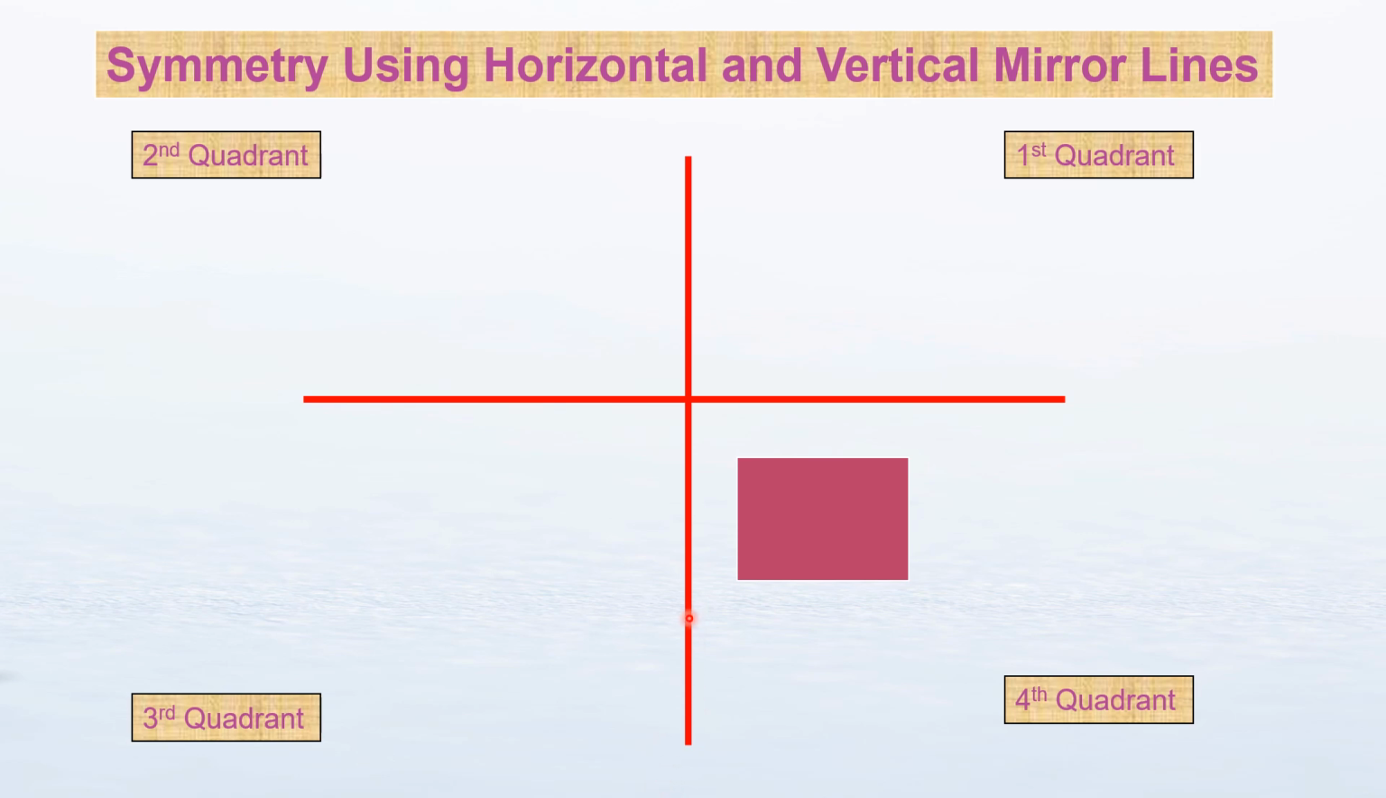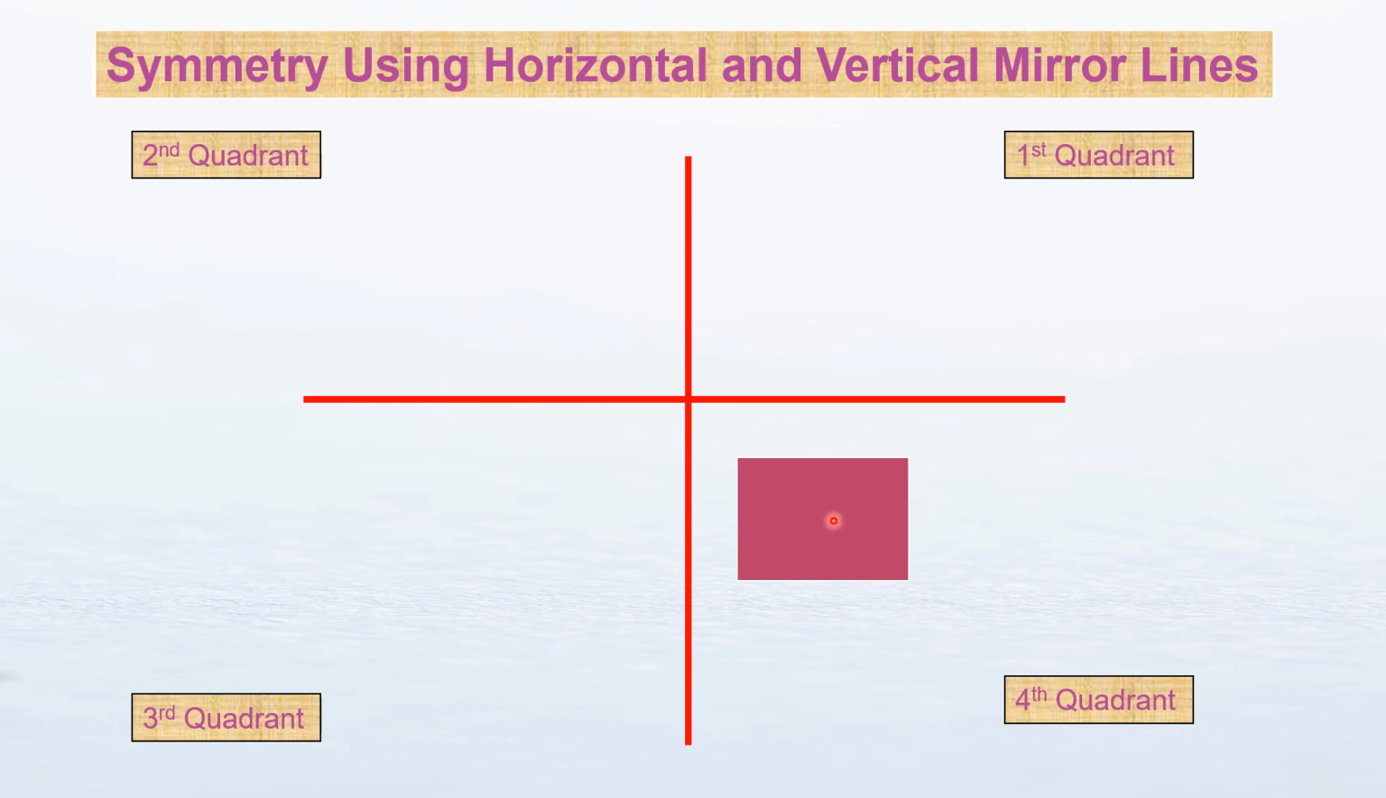Now, when we talk about a normal graph paper, we always say that this is the first quadrant, this is the second quadrant, this is the third quadrant, and this is the fourth quadrant. So we are considering it as axes. This is the x-axis and this is the y-axis. So this is the first quadrant, second, third, and fourth.